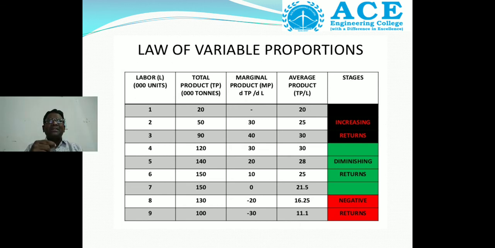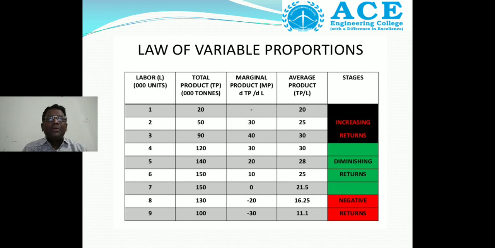In the 6th and 7th labor, the output is not changed. That means the output level is similar in the 6th and 7th labor, so the total product has no difference and the marginal product is 0. Then when we add the 8th labor, the total product, instead of increasing, is decreasing from 152 to 130.